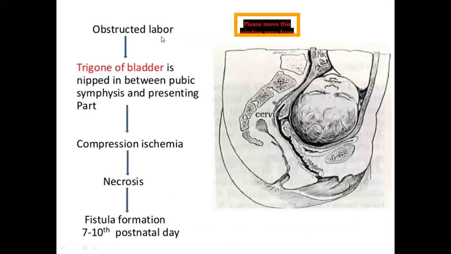So this is obstructed labor. So this is the bladder, pubic symphysis and head. These two things are hard structures. So the trigone of the bladder is nipped or compressed in between the presenting part and the pubic symphysis. Compression leads to ischemia, necrosis and sloughing, resulting in fistula formation on the 7th to 10th postnatal day.